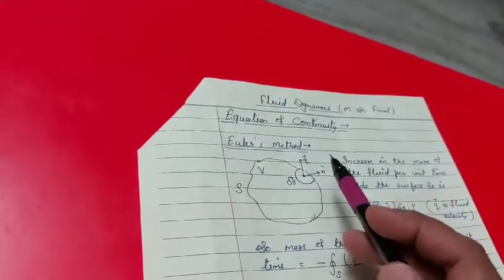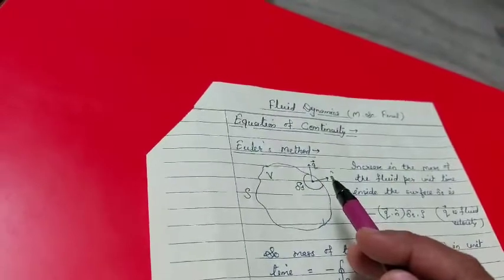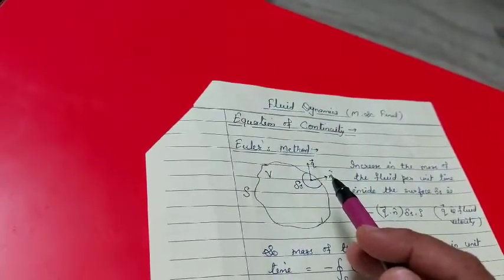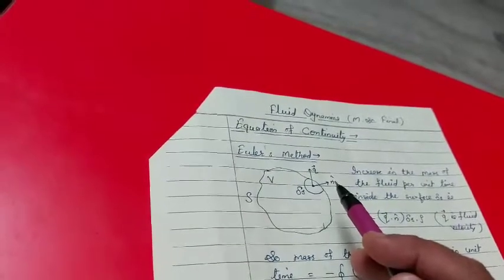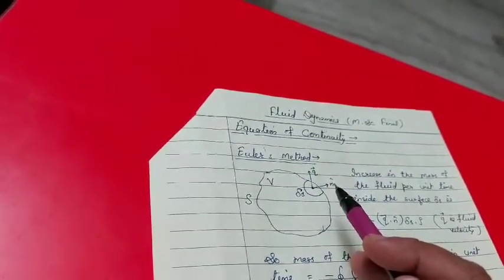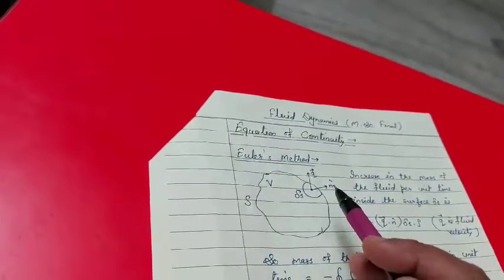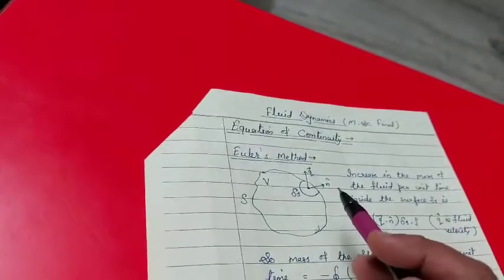The equation of continuity expresses the fact that the increase in the mass of the fluid within any closed surface drawn in the fluid in any time must be equal to the excess of the mass that flows in over the mass that flows out.